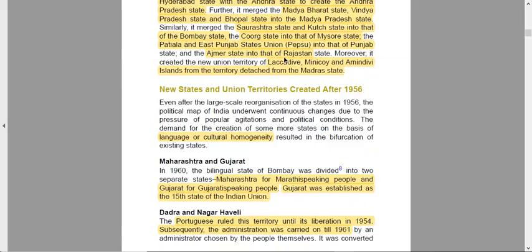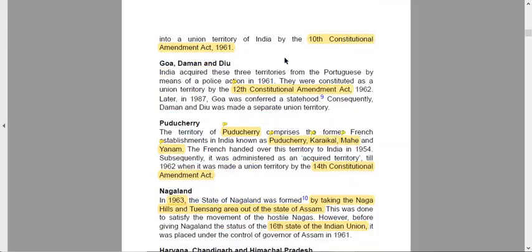Till then, it was a state controlled by the Portuguese till 1961, and people themselves chose to be administered later on. So the Portuguese ruled the territory in 1954. People chose to be ruled by themselves till 1961, and later it was converted into a union territory by the 10th Constitutional Amendment Act. Tell me what happened in the 7th Constitutional Amendment Act in the comment box.